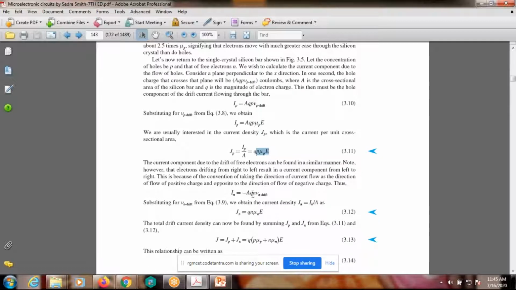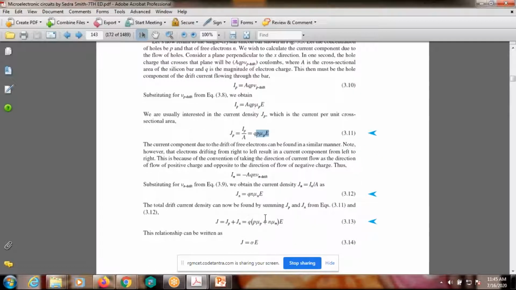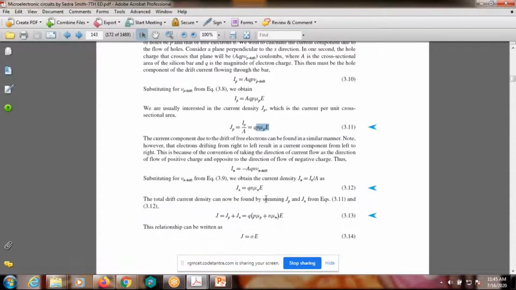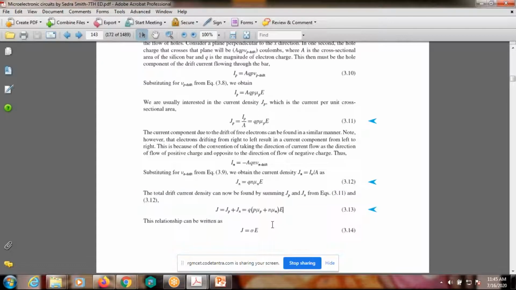And again, I_n is equal to A into. Then total current density is equal to J_p plus J_n. Take common Q and E: P into mu_p plus N into mu_n. Now, from that, up to this one ends with current density in semiconductor.